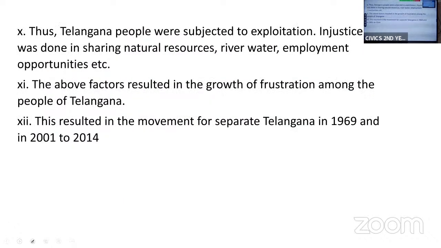Here we can say that the people of Telangana were subject to injustice and exploitation. The natural resources and employment opportunities were not provided properly to the Telangana region. This resulted in frustration among the people of Telangana, and they started the Telangana movement in 1969. Due to political reasons, it was stopped. And again in 2001, the Telangana movement was started, and we achieved the statehood of Telangana on 2nd June 2014.